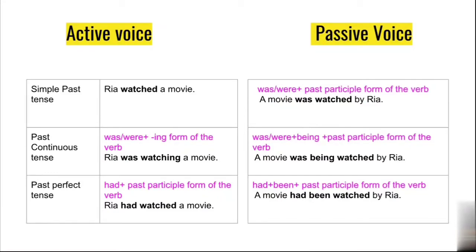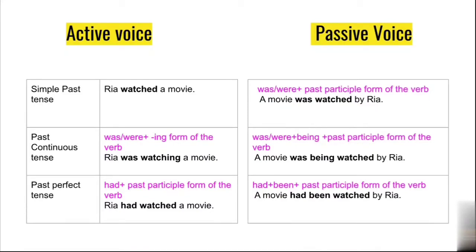So we saw in passive voice in present continuous tense what it was: a movie is being watched. Same case, it is happening in past tense, but we are changing the tense. A movie was being watched by Riya.